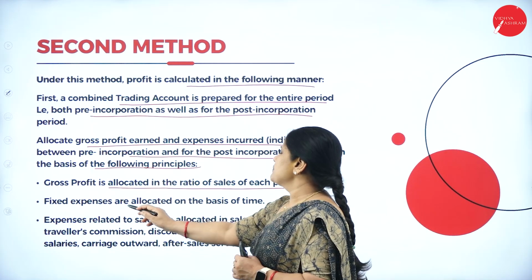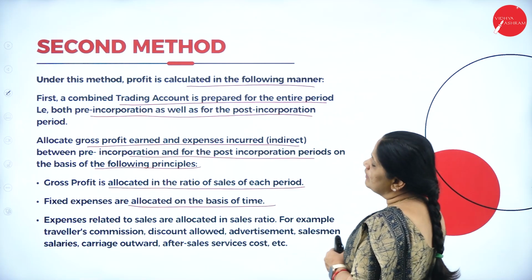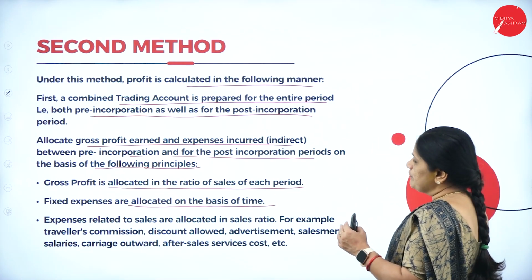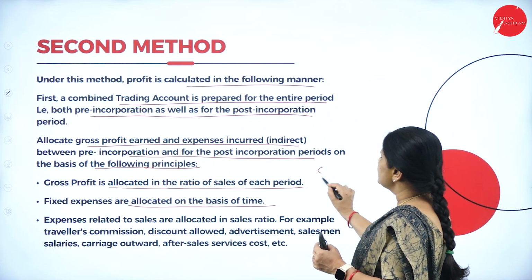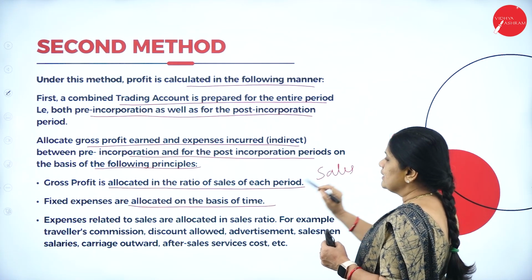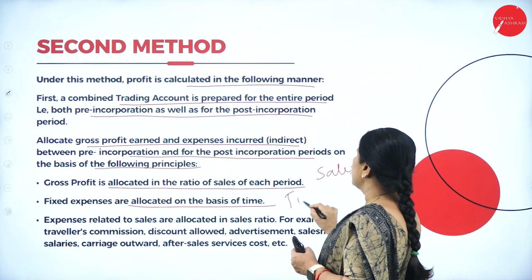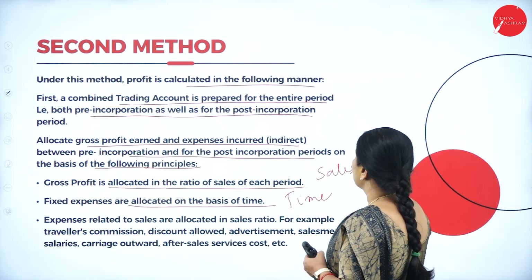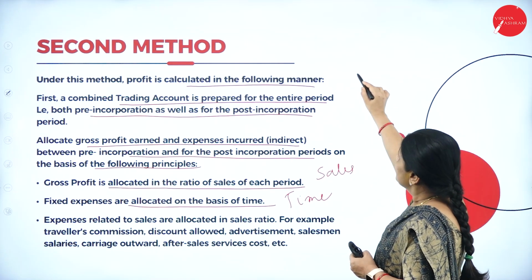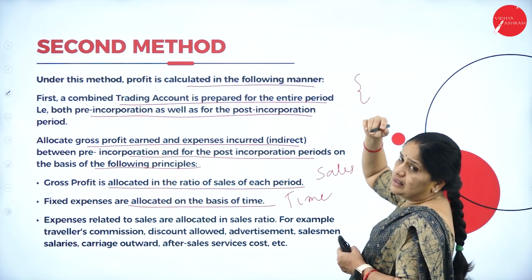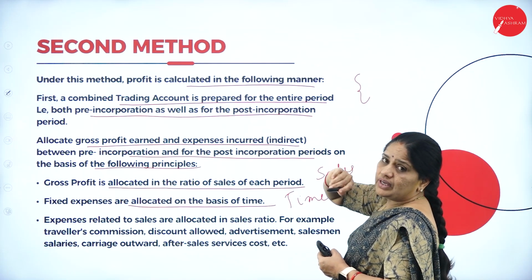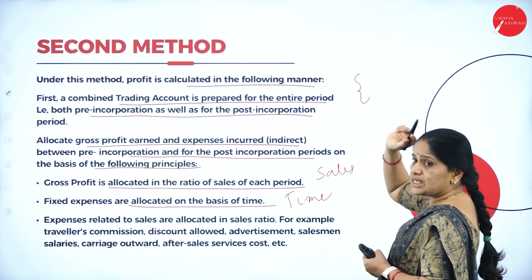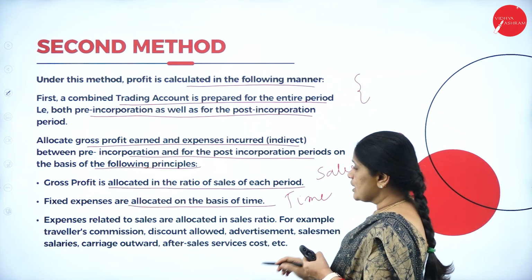Then, fixed expenses are allocated on the basis of time. So, gross profit is shared on the basis of the sales ratio and the other expenses are shared on the basis of the time ratio. Time ratio means the period between the date of acquisition and the date of registration, and from the date of registration to the closing of the books of accounts.